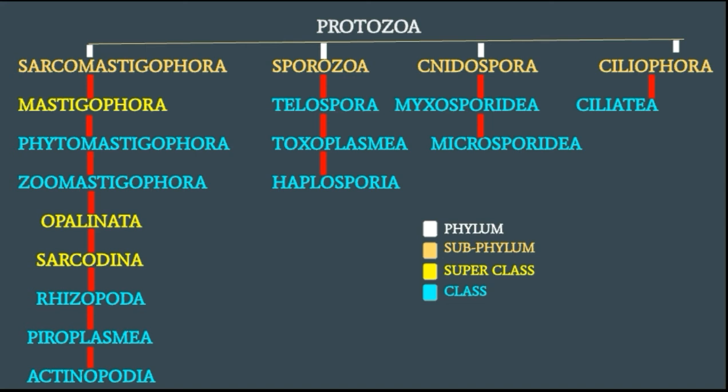Another next is the Cnidospora. In the Cnidospora, there are two classes, Myxosporidea as well as Microsporidea. And last is the Ciliophora. In that, the Ciliata is there. Only one class is there. These are some tree diagrams of the classification of protozoan animals.